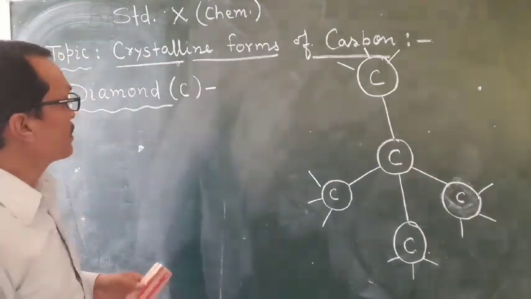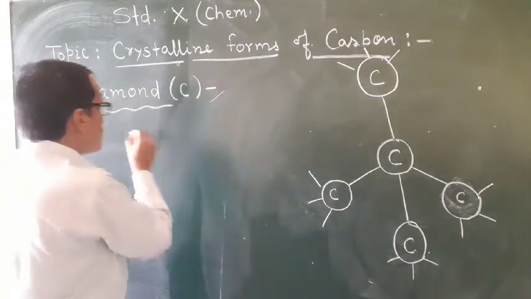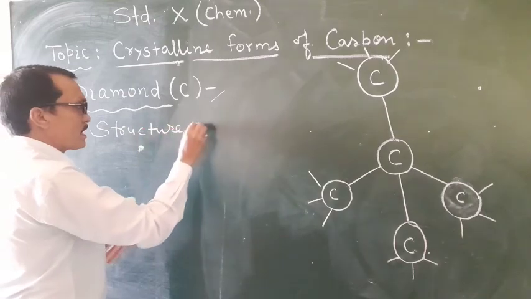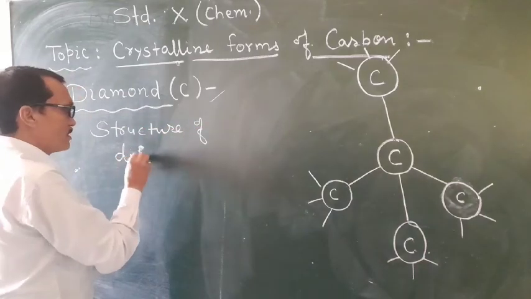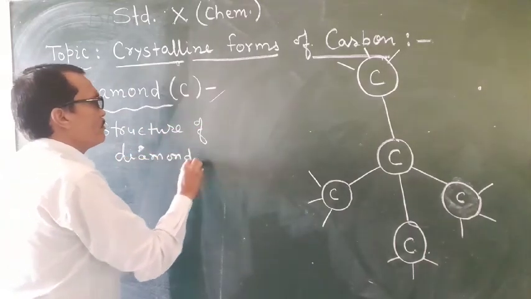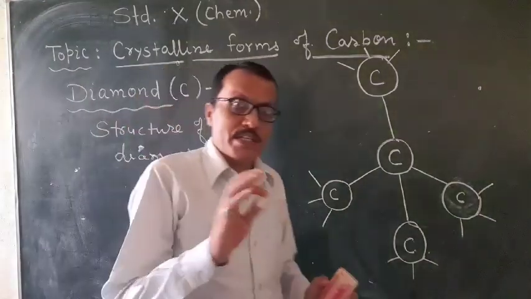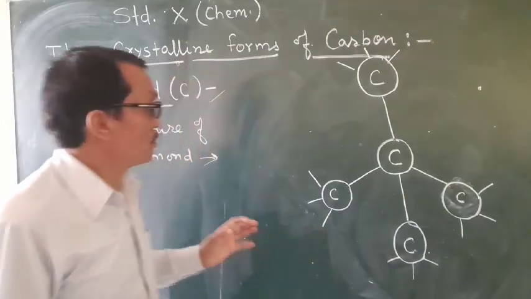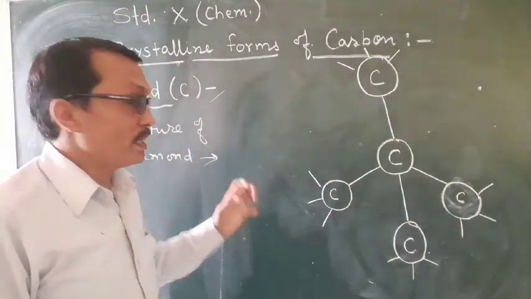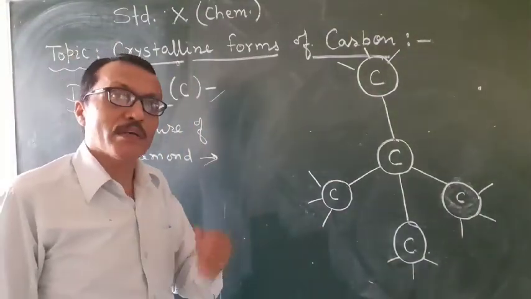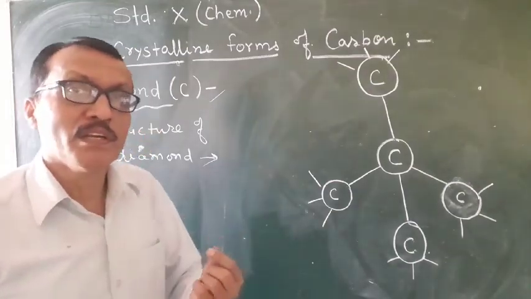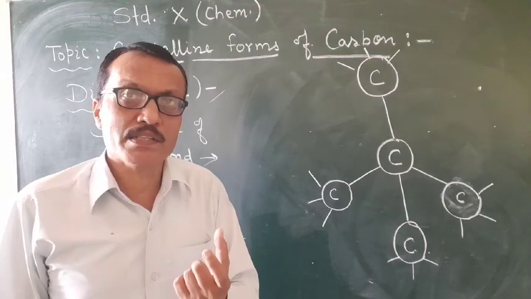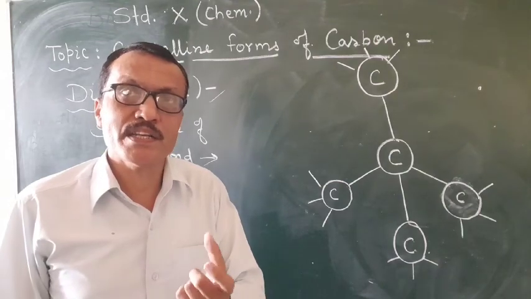Right? Students, the structure of diamond is important here. But before I explain the structure of diamond, I would like to explain some of its important properties. First property: diamond is a colorless and transparent substance.